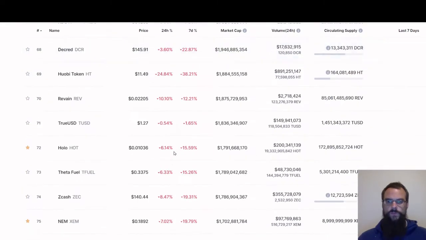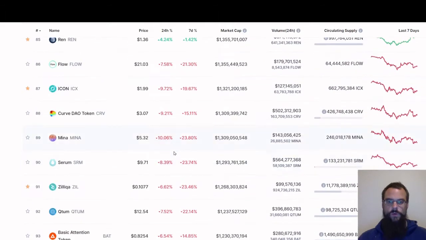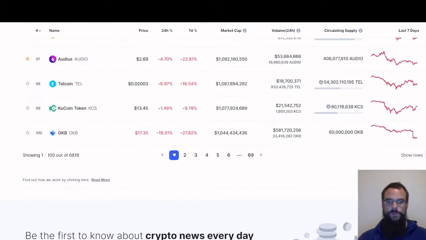This first page will be your top 100 coins, and as you'll notice, I've got 69 pages to go through at 100 each, for a total of 6,800 cryptocurrencies currently available on CoinMarketCap to look up.